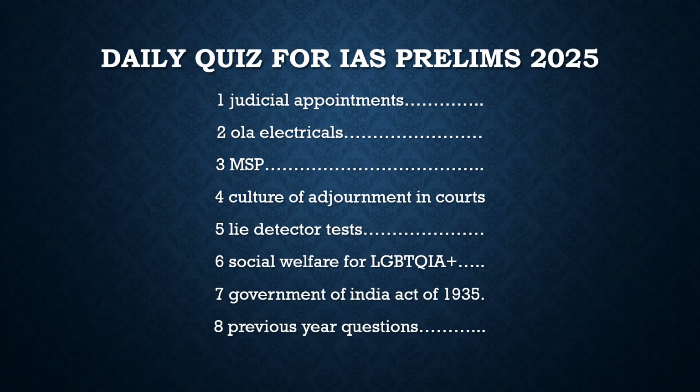With respect to LGBTQI, we should know a few things, such as whether their marriage is constitutionally right or not. We will discuss it in the question. So this is, in a nutshell, about this topic which was in the news. After that, we will discuss the Government of India Act of 1935 when that slide comes, and finally we will discuss a few previous year questions. I hope you have got the crux of these articles, what was in the news. You have got the context of these articles. Now let's solve questions one by one. Let's see what we can get from the questions.